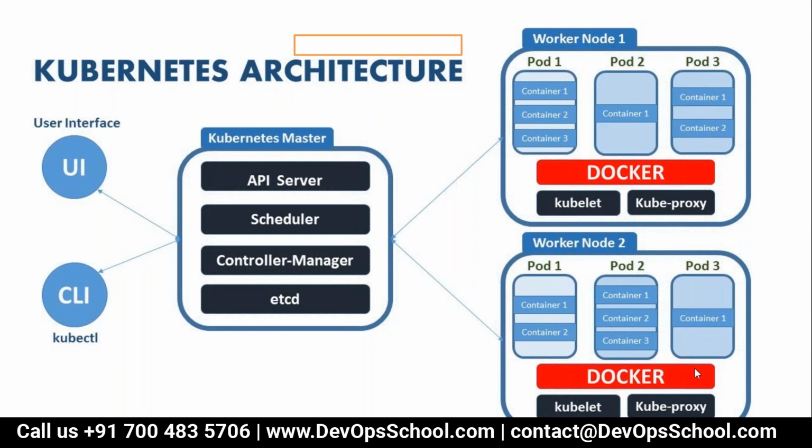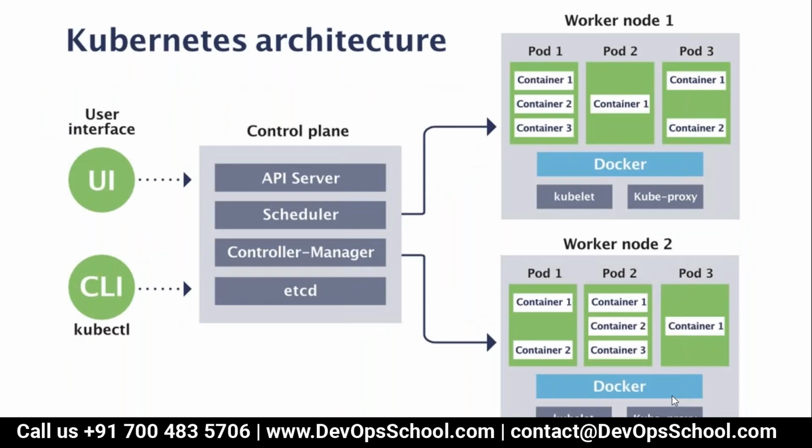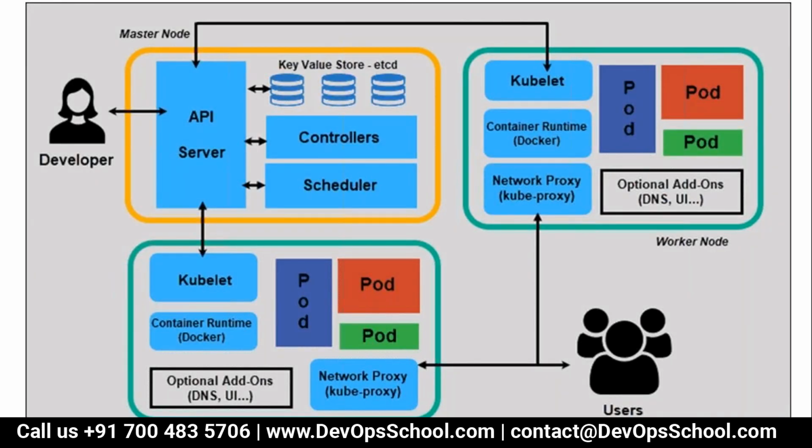Again, let's look at the architecture from a different angle also. Here is a similar image. I'll just move on. Look at this image, it is very interesting. It's a little bit refined, but again different contexts are there. Developer talks to the API server. The API server keeps talking to the etcd, and if you look at it very carefully, etcd is a cluster itself. It's not storing everything in one place. It's a cluster itself. But yes, the API server talks to the etcd.